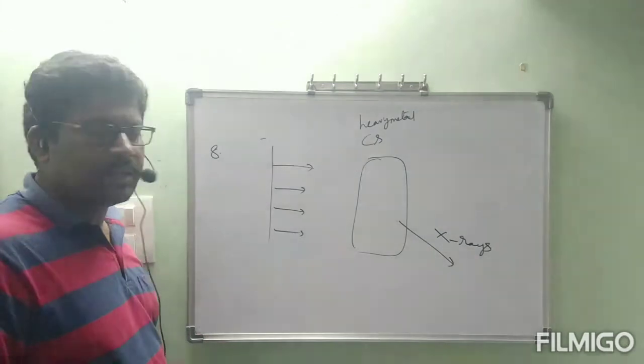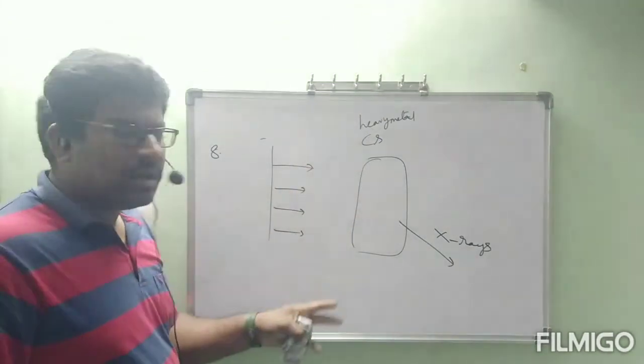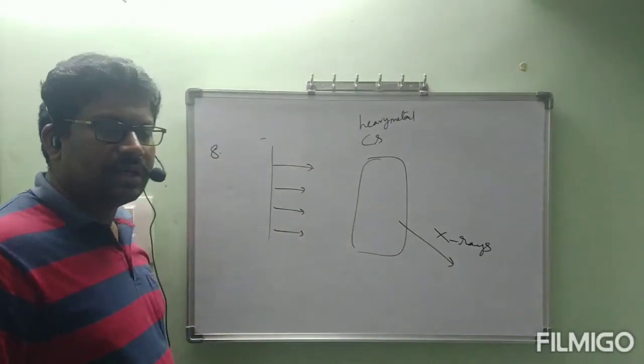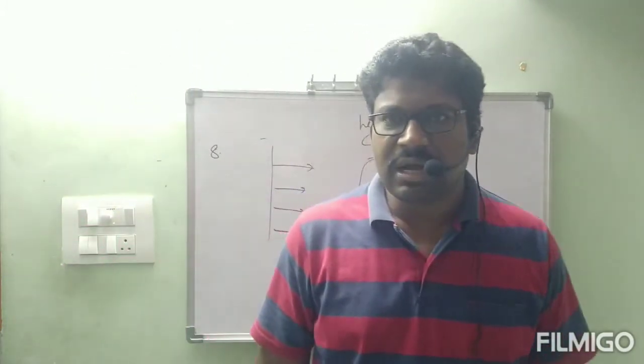This is one more property. In the path of cathode rays, if you keep heavy metal like cesium, X-rays will be generated through that cesium. Okay, this is the 8th property. Like this, totally 8 properties are there for cathode rays. First I will recall once.